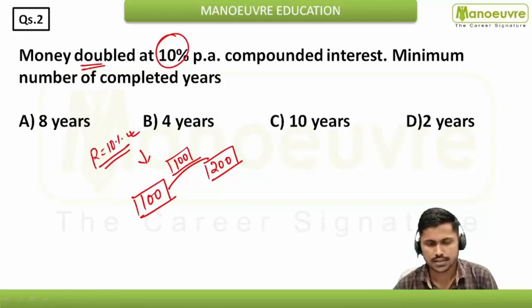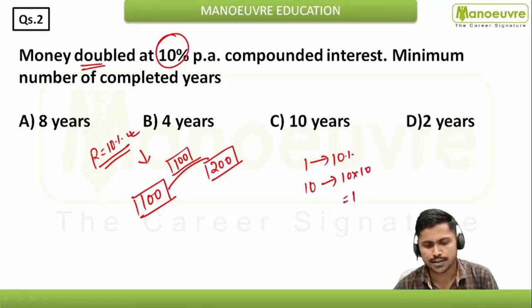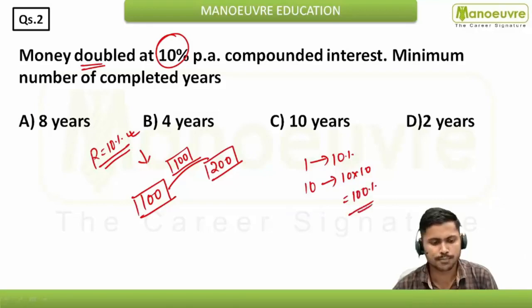Means सिंपल इंटरेस्ट में क्या करना है, अगर 1 ईयर का सिंपल इंटरेस्ट दिया है 10%, तो 10 ईयर का कितना होगा, you just multiply that and you will get your total simple interest, that is nothing but 100%. So 100% of this 100 will be nothing but 100. So you will add that interest and you will get 200.